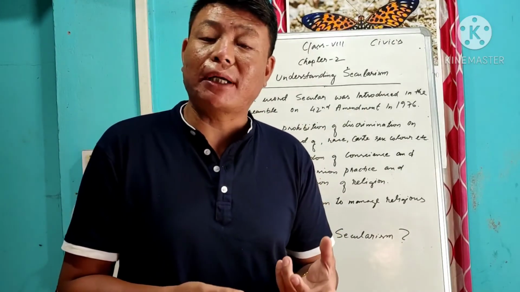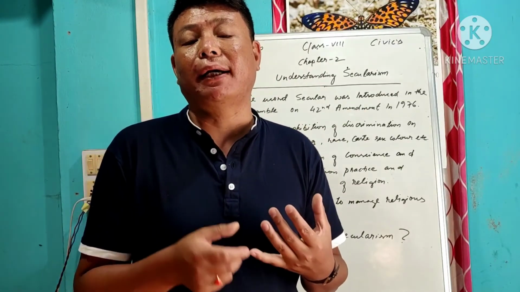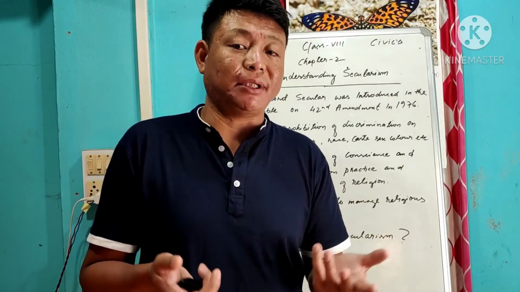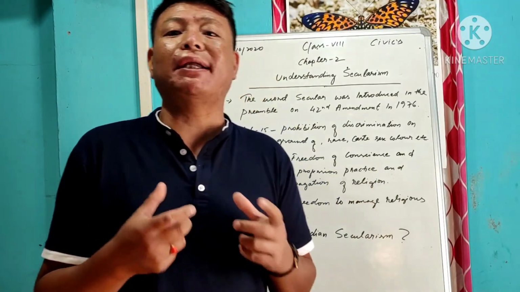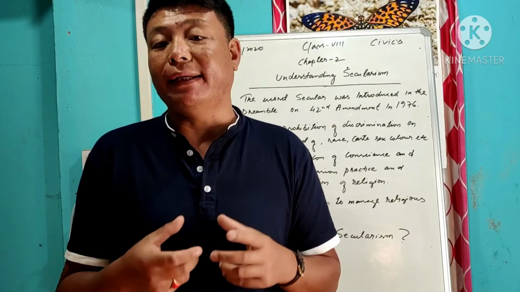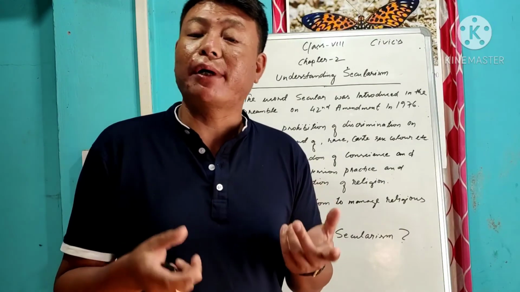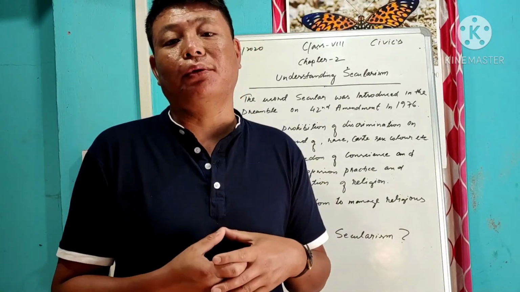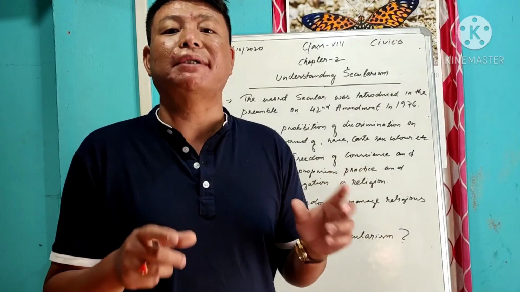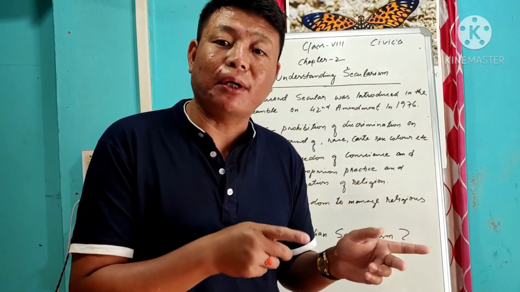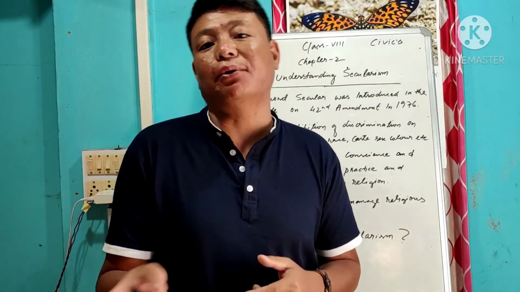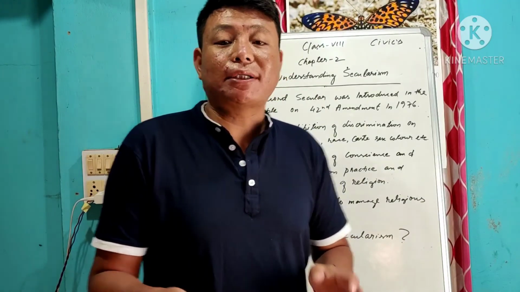When we refer to language, we refer to English and Hindi as official languages. But there is no official religion for Indians. Whatever you like, you can follow. So that's secularism.